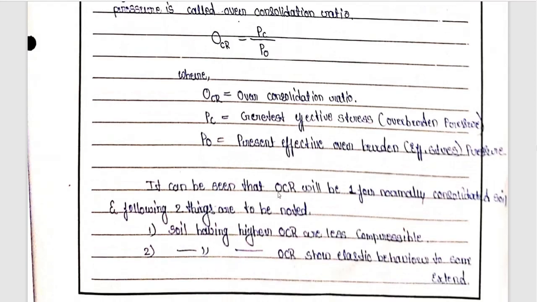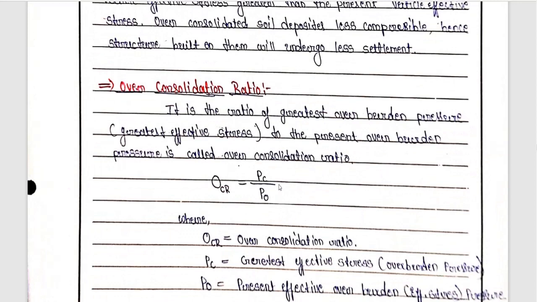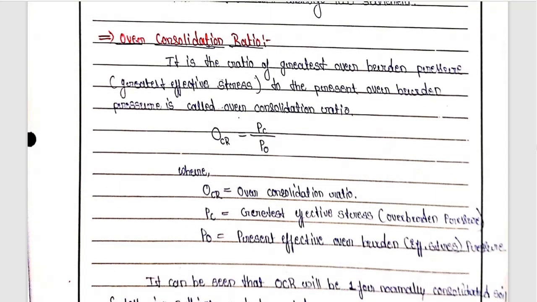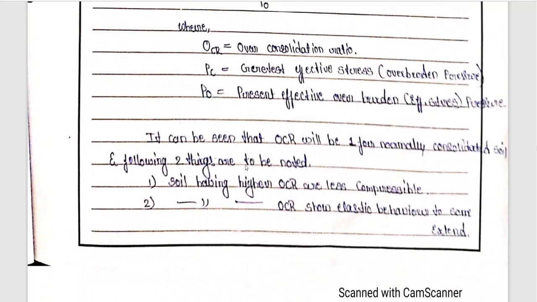So it can be seen that OCR, the over consolidation ratio, will be 1 for normally consolidated soil. Why? Because whatever the present overburden pressure is, that present overburden pressure is the maximum overburden pressure. So present overburden pressure is equal to maximum overburden pressure. That is why these two get cancelled, and it will be equal to 1.